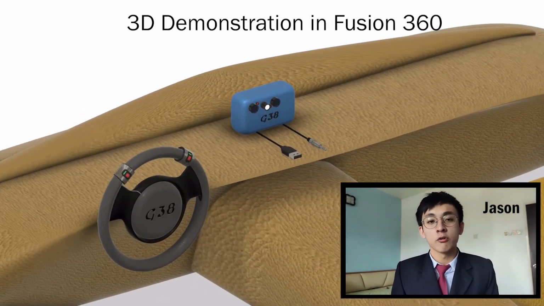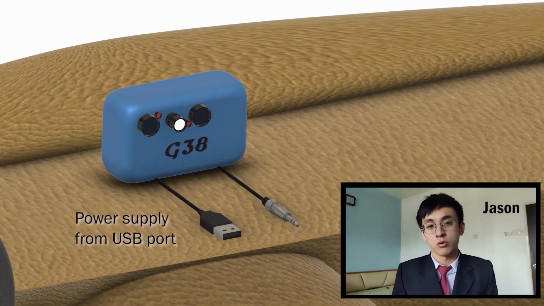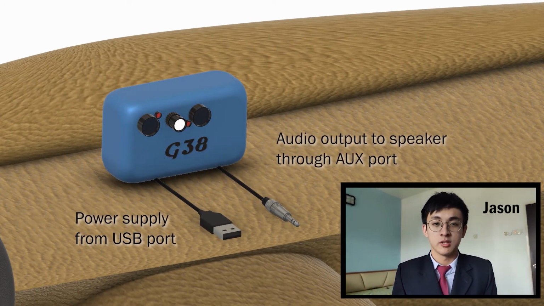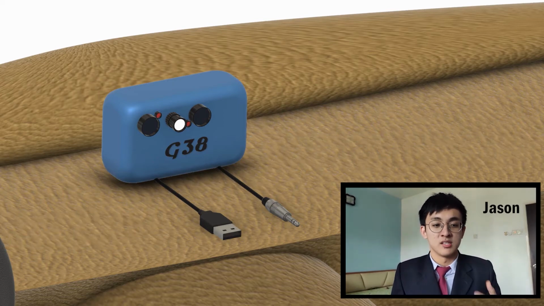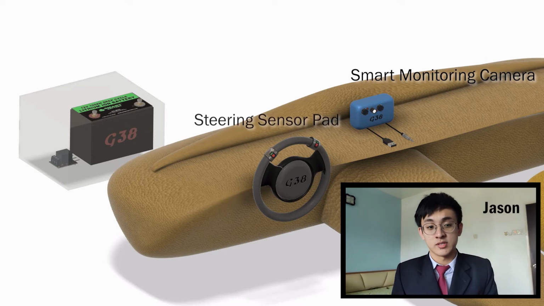The system of course will be installed inside a vehicle. It's powered up by the USB port and the audio will be output to the vehicle speaker system through AUX ports. The system consists of 3 main parts, which are the smart monitoring camera, the steering sensor pad, and the initial interlock mechanism.